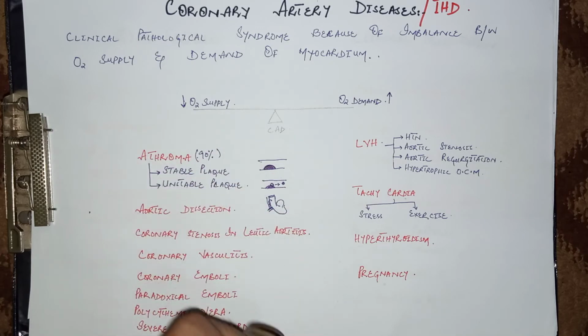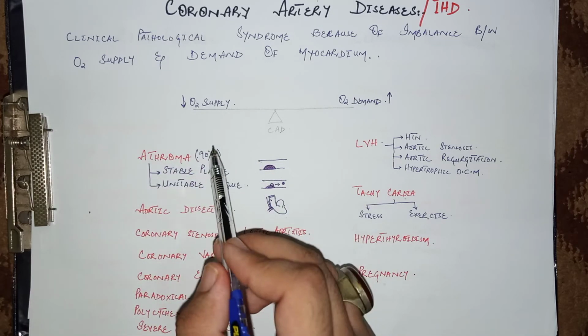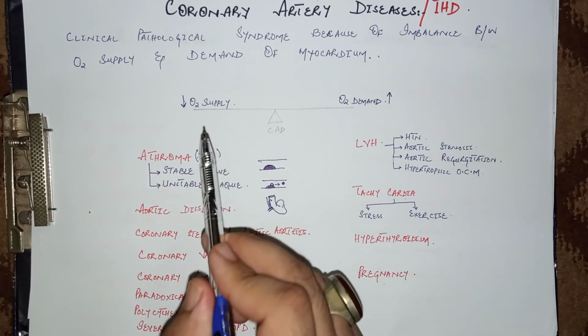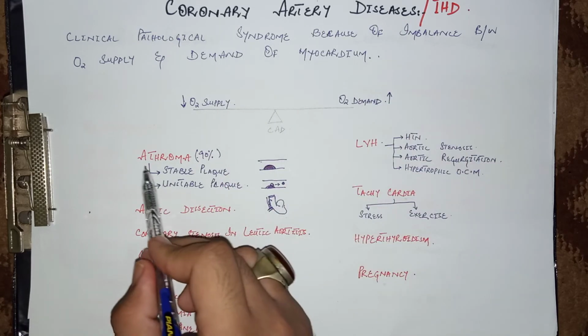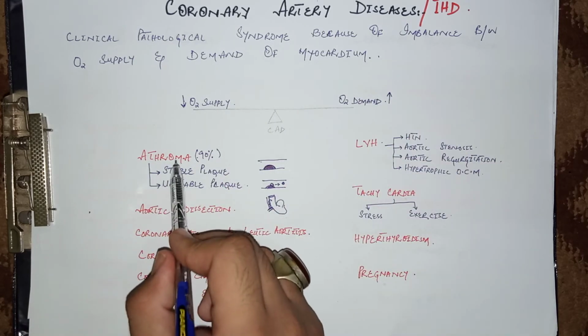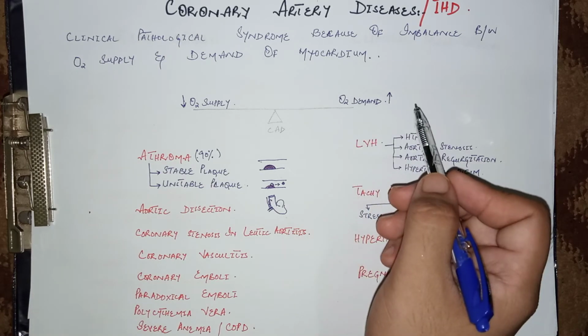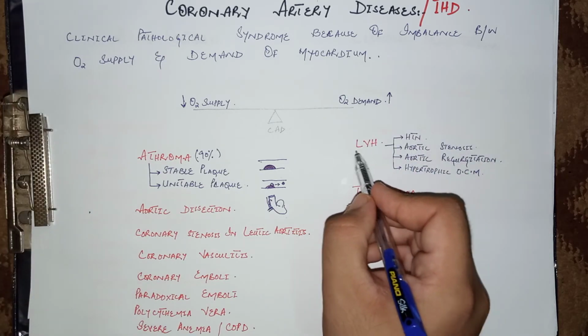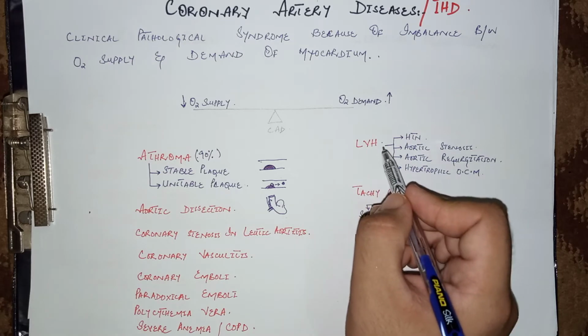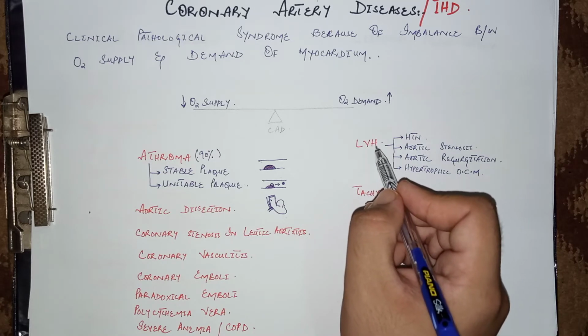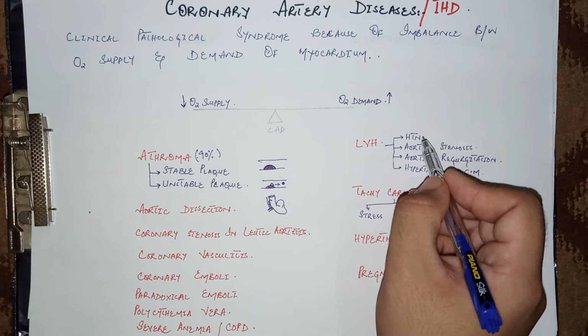So all these are the causes of decreased oxygen supply. Remember, the most important and the most common cause of coronary artery disease is atherosclerosis or atheromatous plaques. Now come to the causes of increased oxygen demand of the myocardium. The important cause is left ventricular hypertrophy. This left ventricular hypertrophy may be due to severe systemic hypertension.